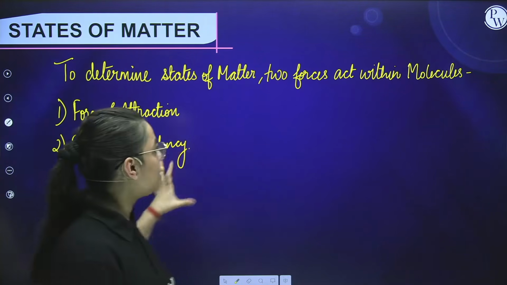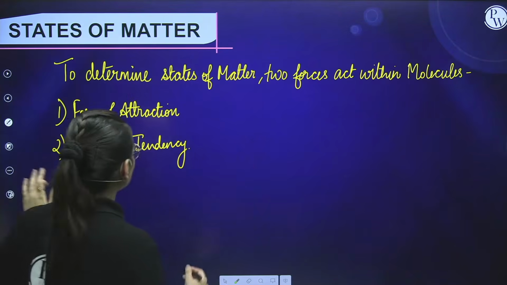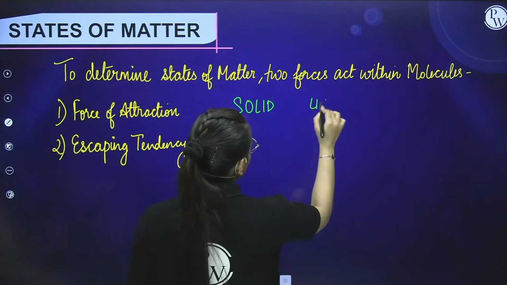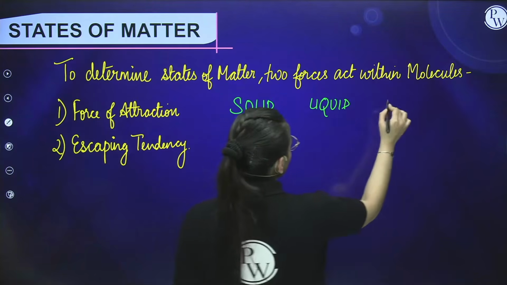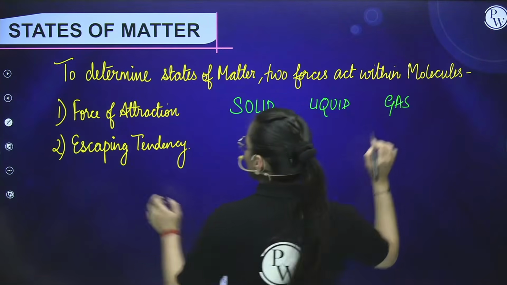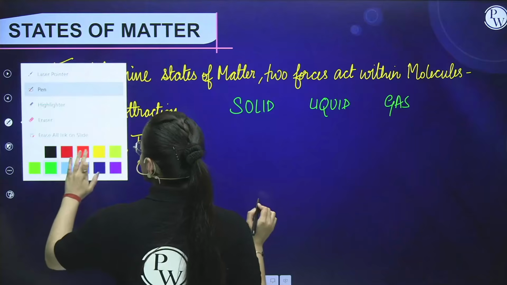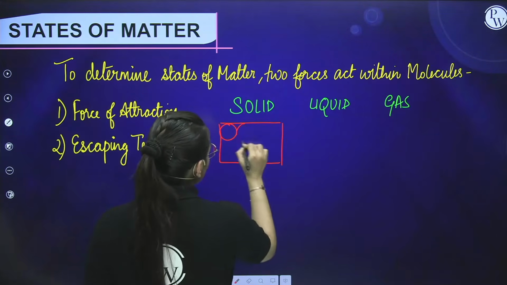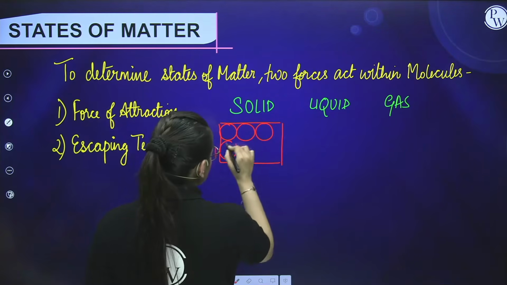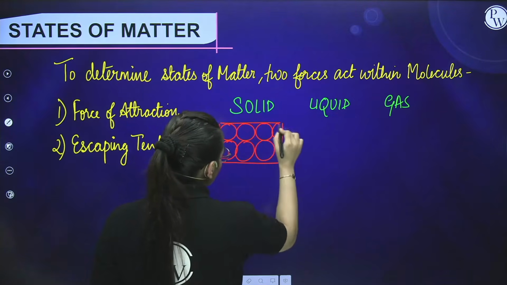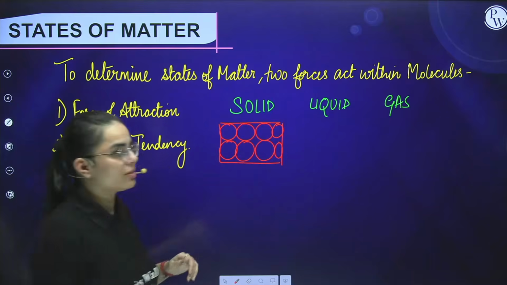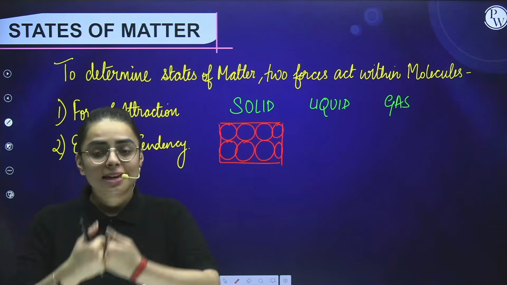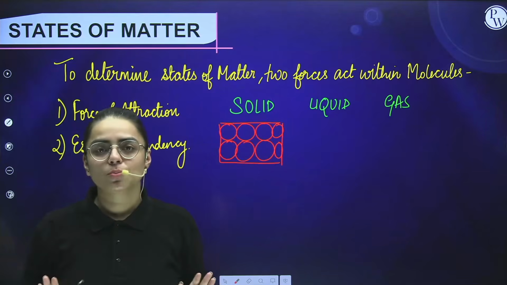Now I will tell you these in the case of solid, liquid and gas. So we are going to write solid, then liquid, and then gas. Let us see the case of solid first of all. The particles are closely packed like this. These are tightly held with each other in such a way that they don't have even space to move from one place to another. They just vibrate about their own positions, right?